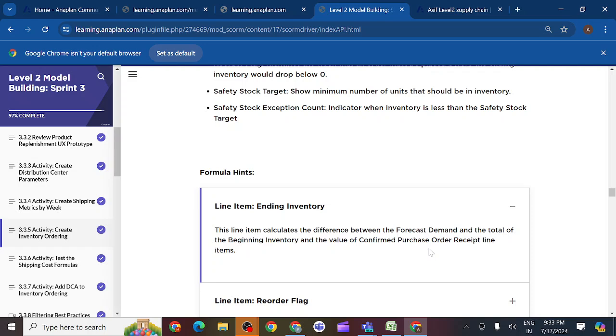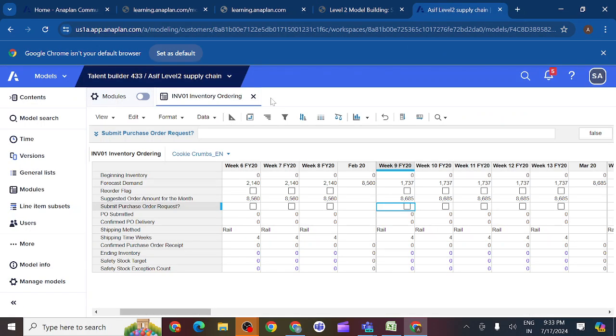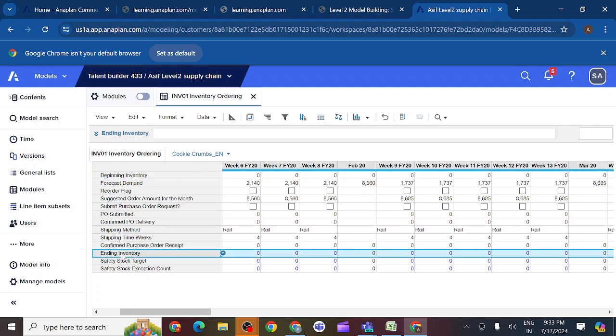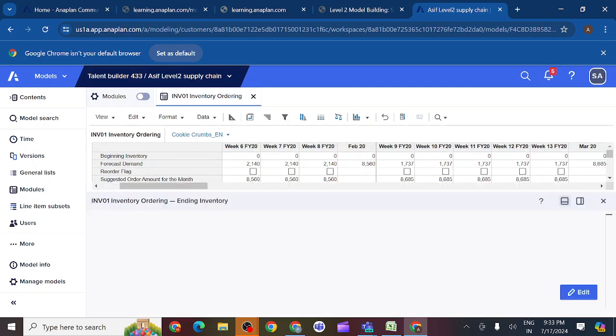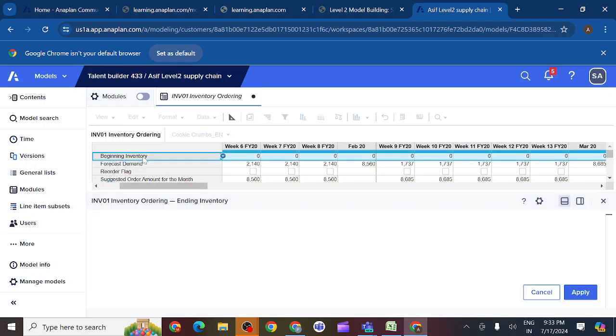So how will we get the ending inventory? Basically, ending inventory means closing balance. This is the difference between the forecast demand and the total of beginning inventory and confirmed purchase order receipt. What is meant by ending inventory? How will I get it? I should select the beginning inventory: how much product I have for this week or this month.